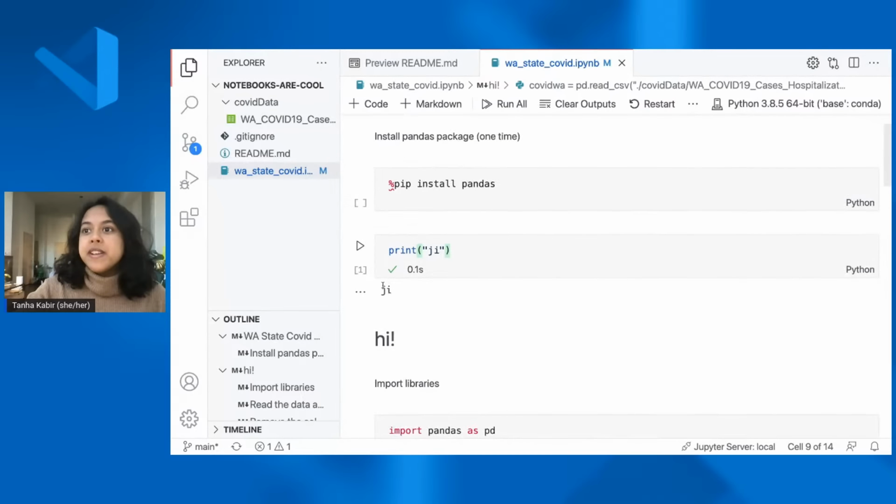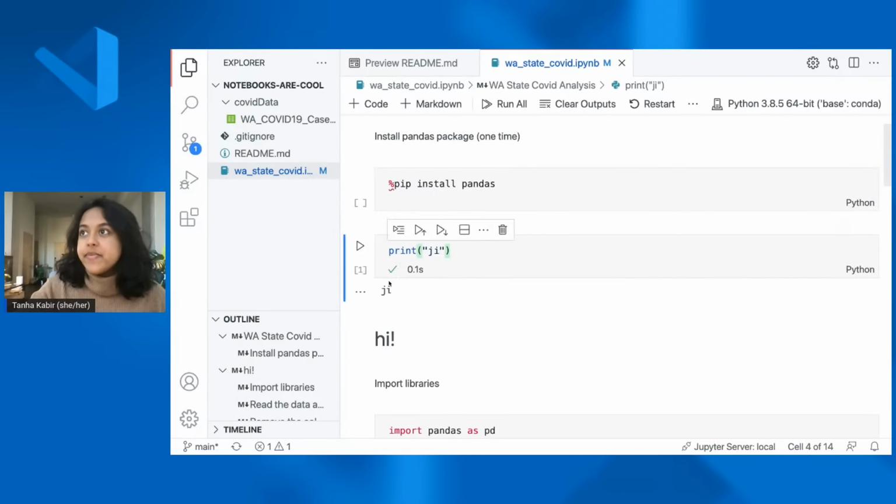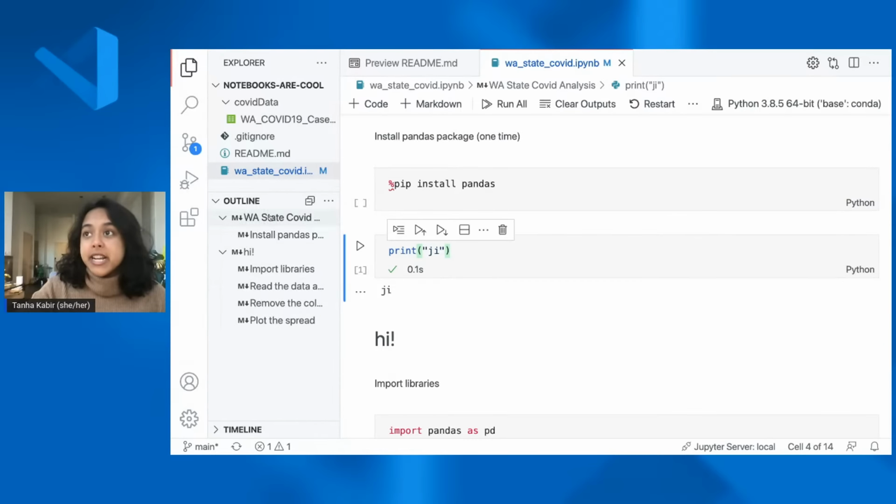You can move cells around. Something different from the Jupyter layout is that usually you have an up and down arrow to move cells around. But in VS Code, we just have drag and drop. So you'll see this little cursor hand, and you can drag it up here, drag it below. We also have a table of contents over here. It lives just on the side, just like a normal code file, where you'll see an outline.